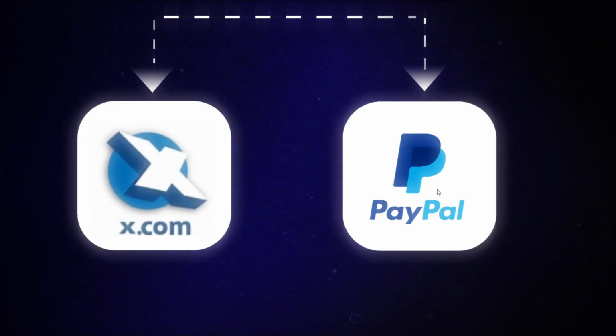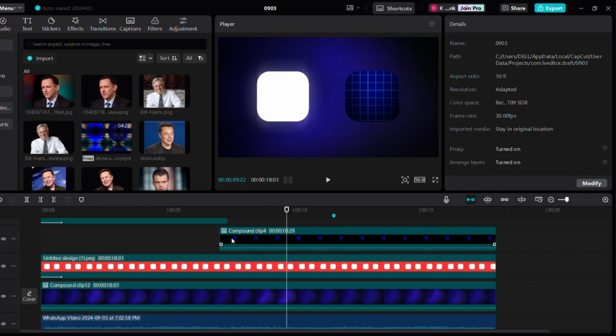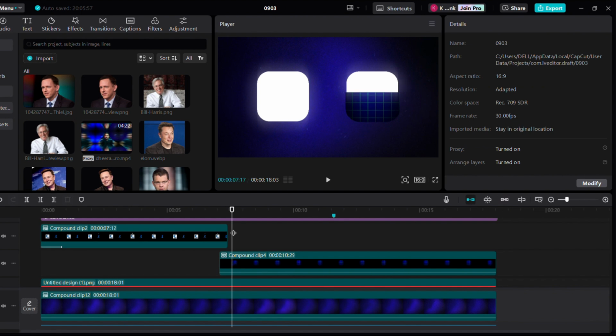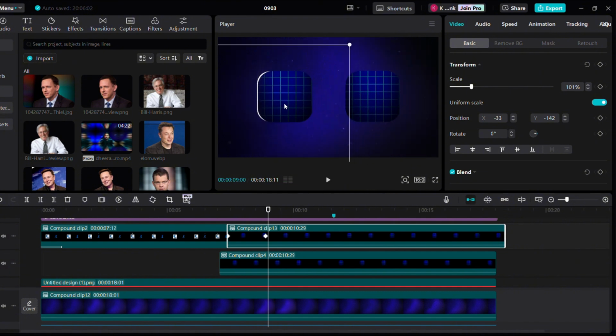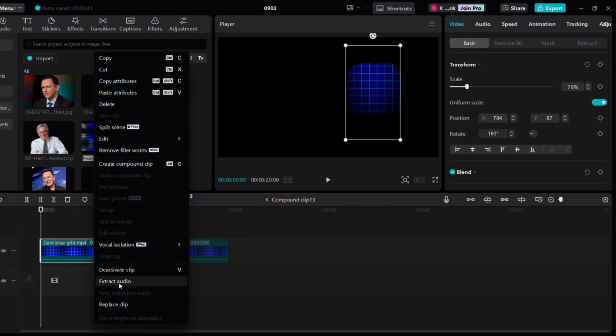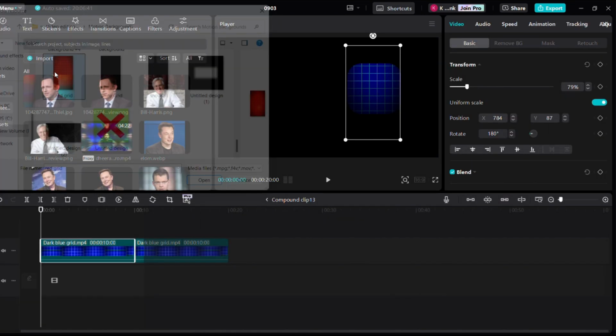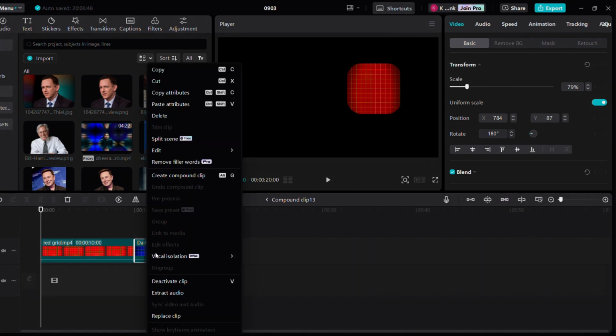This is how it looks. Now copy that clip and paste it over above, a few frames forward than the other clip, because we want the red grid to appear after the blue one appears. Now click on the compound clip and replace the blue grid with the red grid. This way you can save a ton of time and speed up your editing.